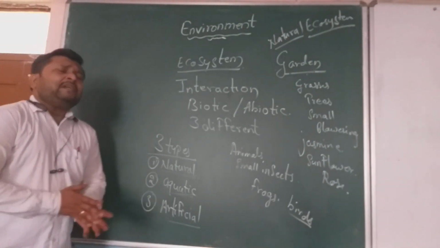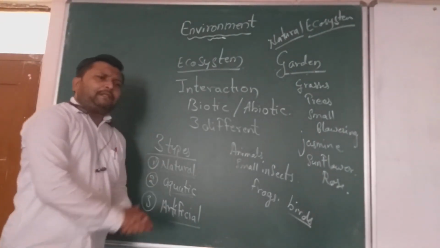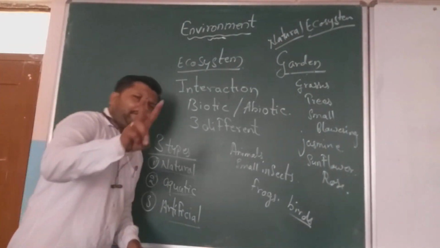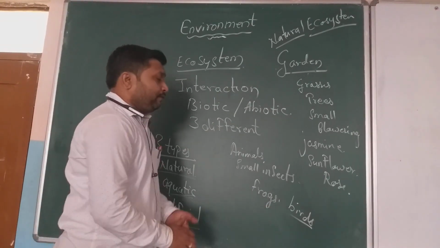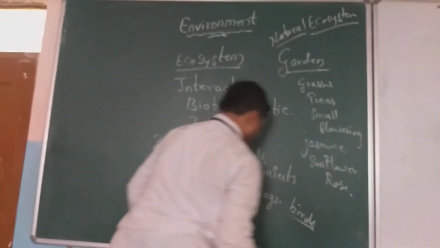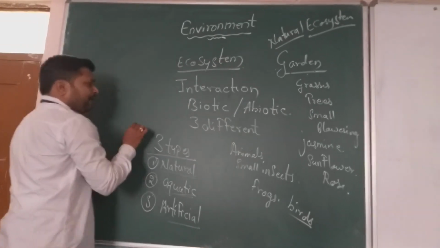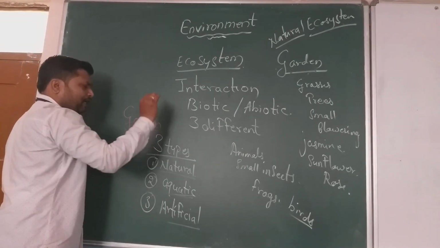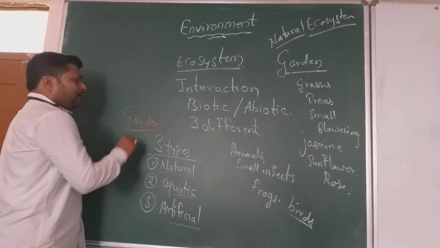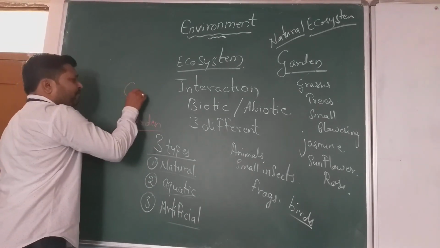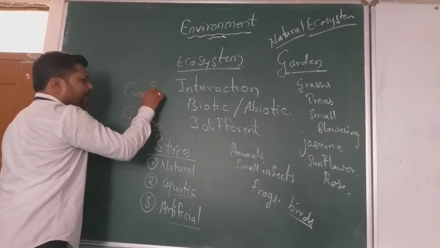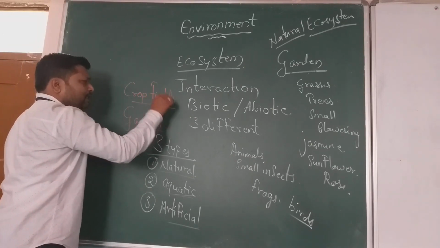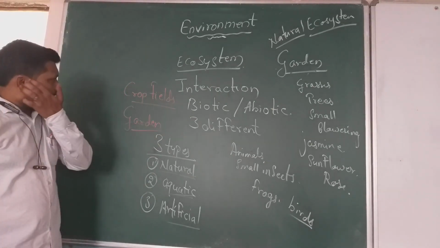In this there are various examples. I will give two examples. The garden which we have taken as an example can also be included under artificial, and the crop fields can also be included under the artificial ecosystem.